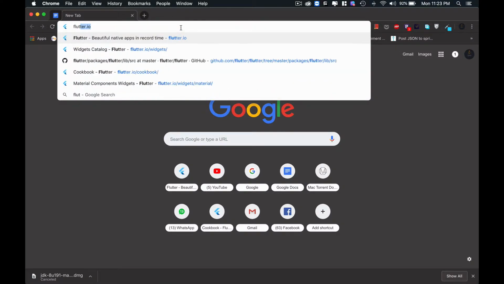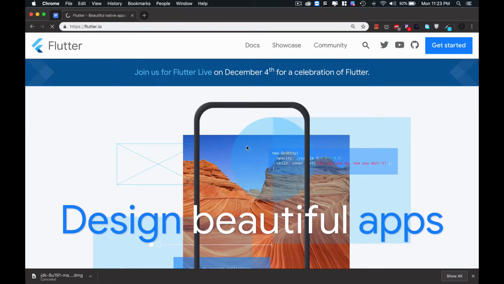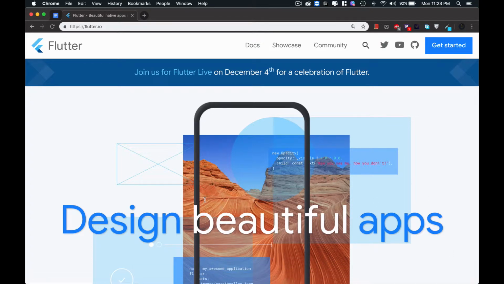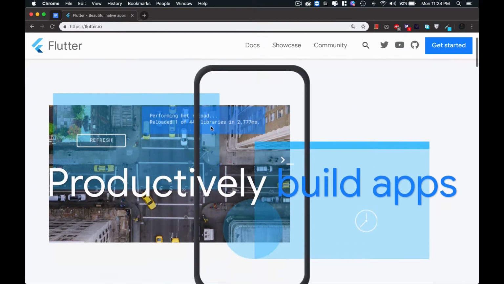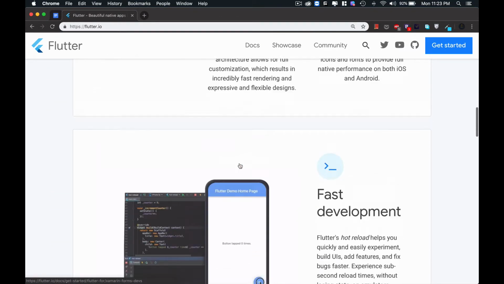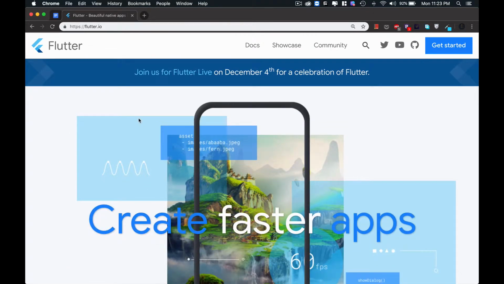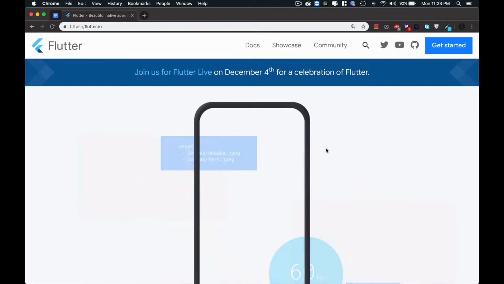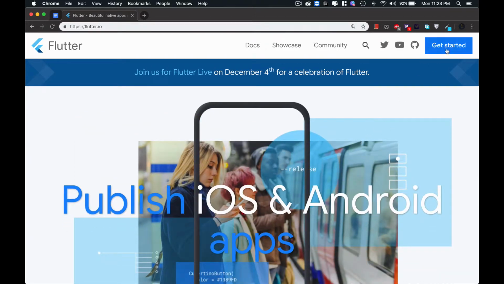go to flutter.io. Guys, Flutter has redesigned its official website, and now it looks very fantastic, with a very cool UI. And now in this tutorial we will set up Flutter on our Mac OS Mojave. So what we have to do, just go to Get Started.